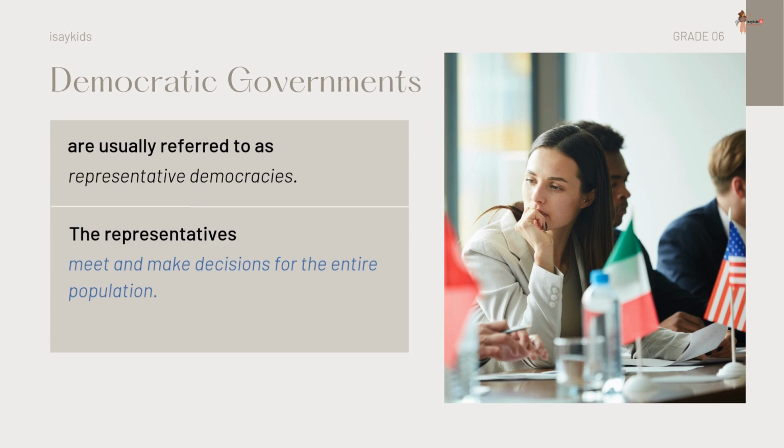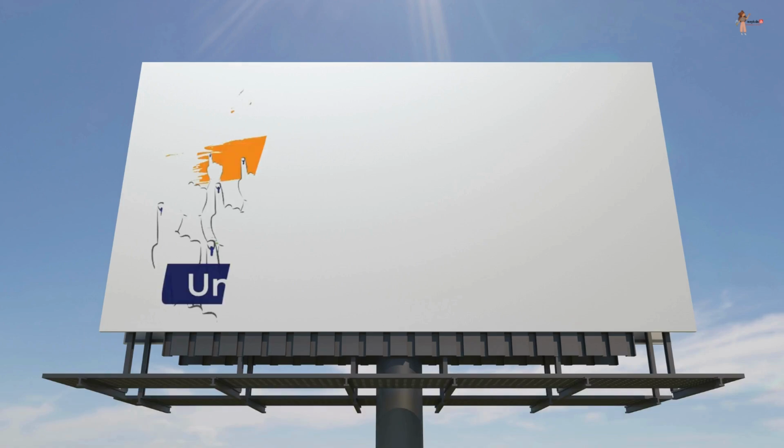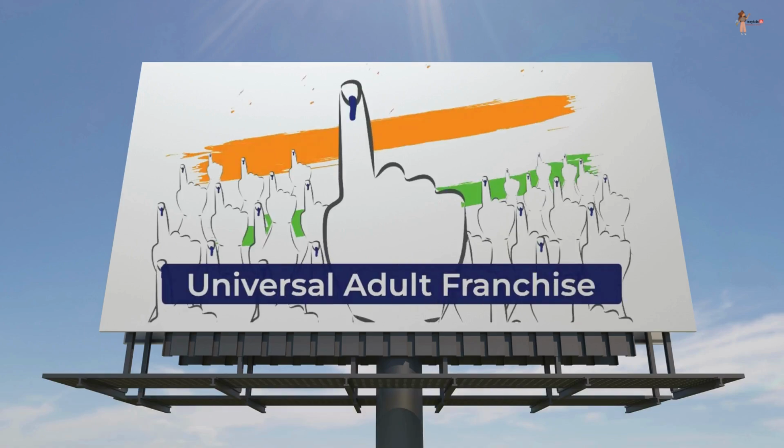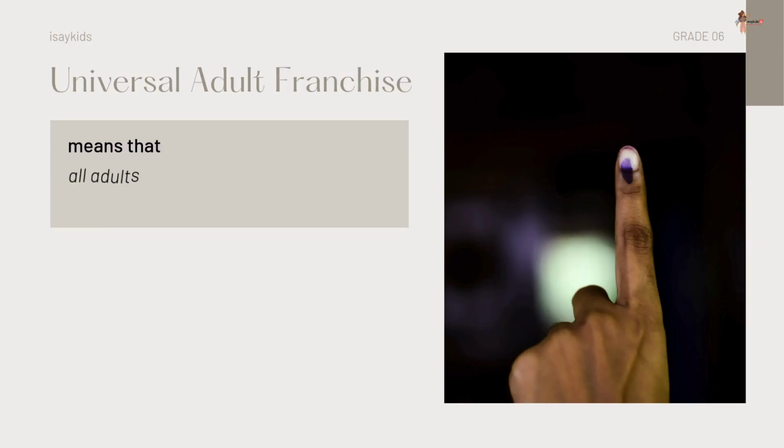These days, a government cannot call itself democratic unless it allows what is known as universal adult franchise. This means that all adults in the country are allowed to vote. Please note it. What is universal adult franchise? It means all adults in the country are allowed to vote.